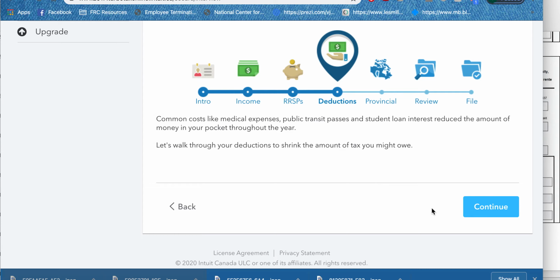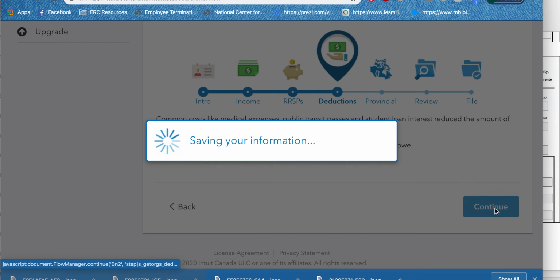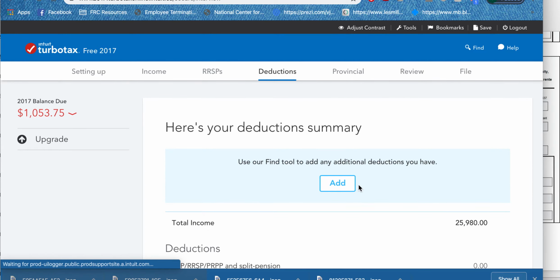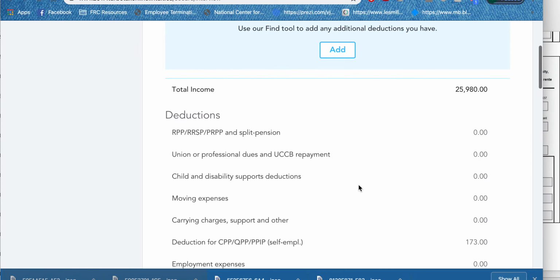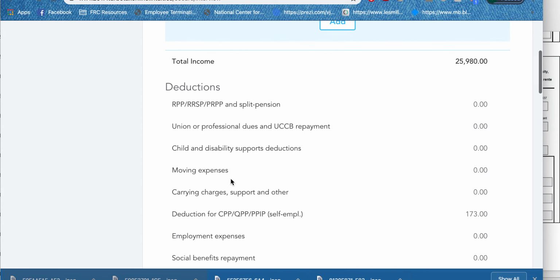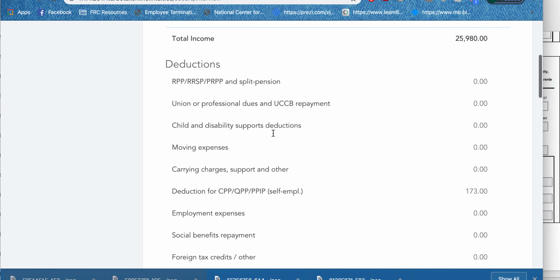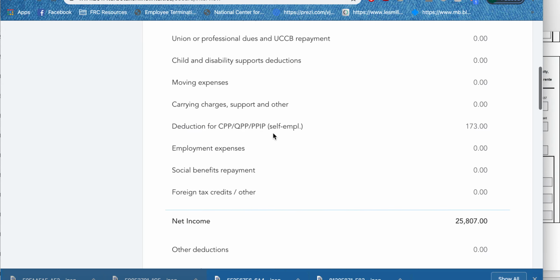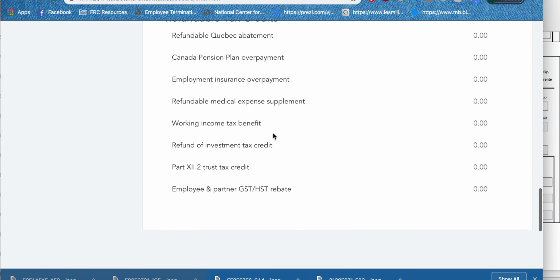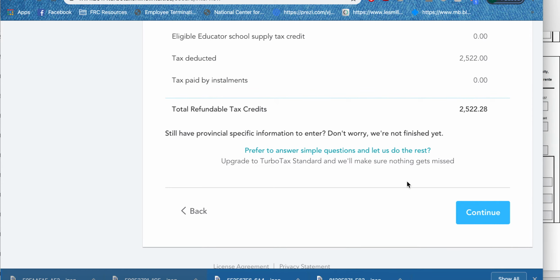Let's walk through some of the deductions that might help shrink the tax you owe. All right, so there's possible deductions like moving expenses, child and disability supports, employment expenses, social benefits. But for us right now, we're just going to continue.